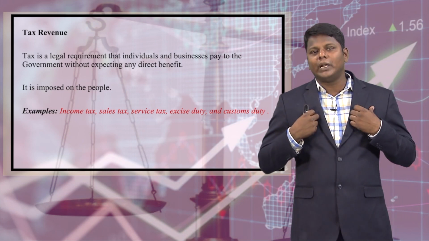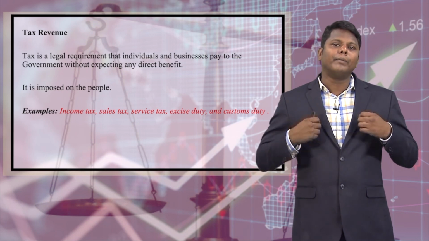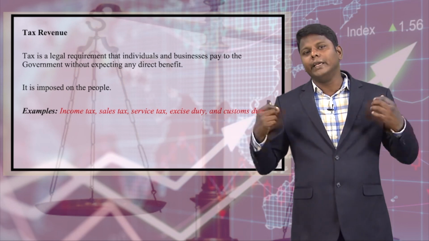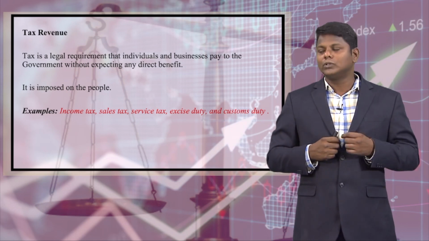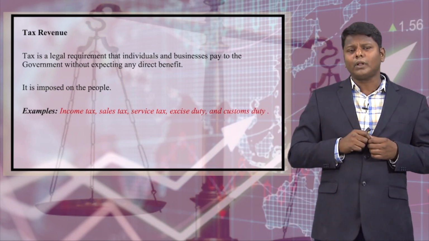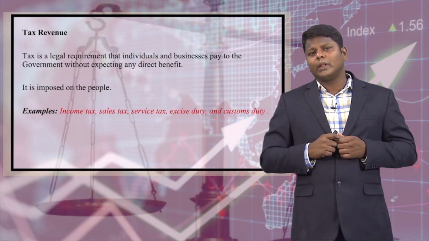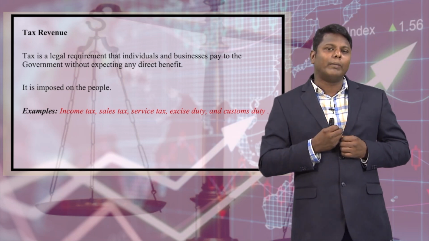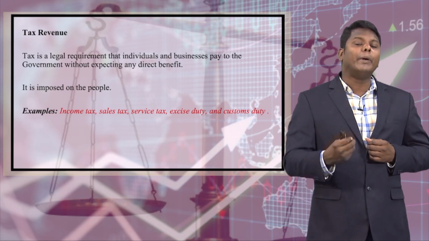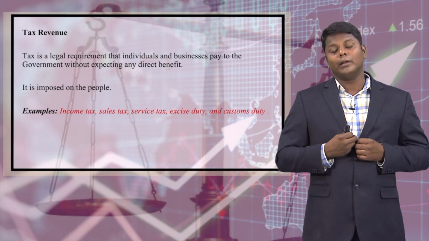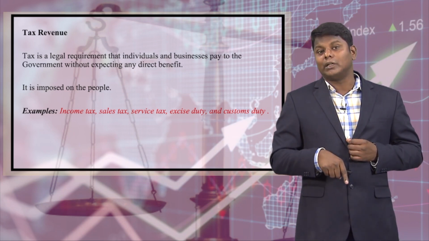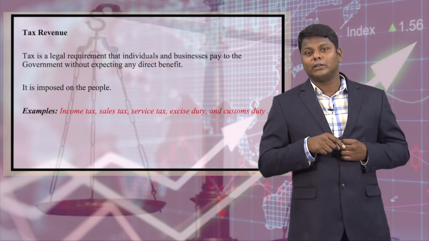If I am an individual earning this much money, I am supposed to pay my income tax for the money I earned for the year, likewise for corporates. So, point number 1. At the same time, whatever tax I have paid to the government from my income, I cannot expect any direct benefit from the tax which I have paid, but it will be discussed in the revenue expenditure, how these taxes will be spent.